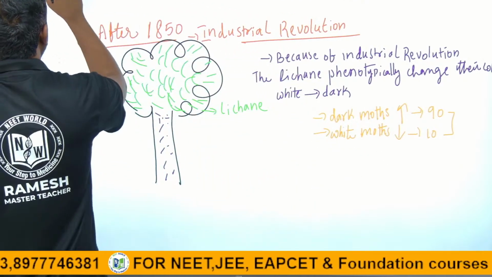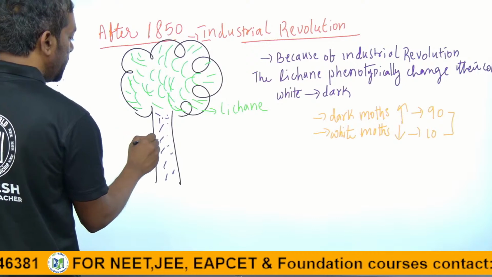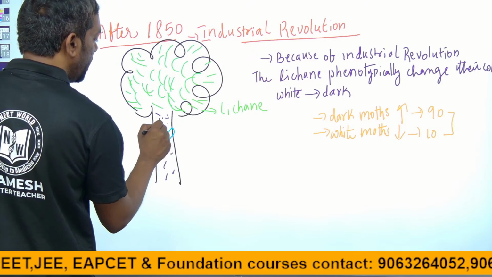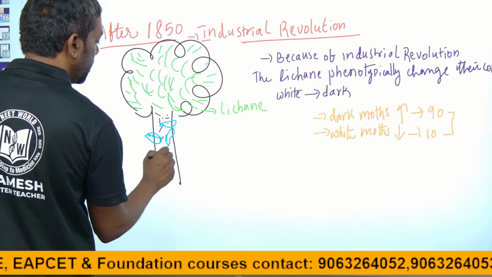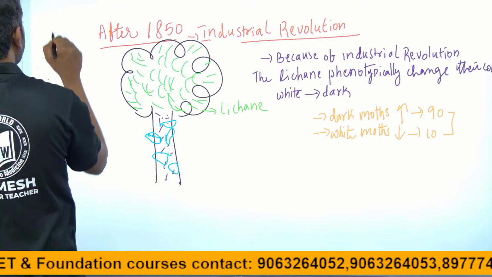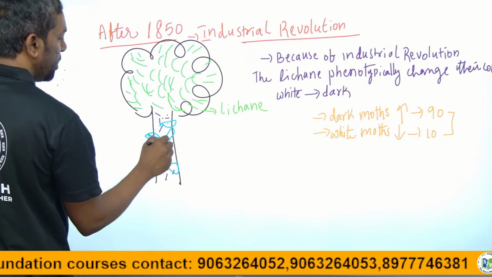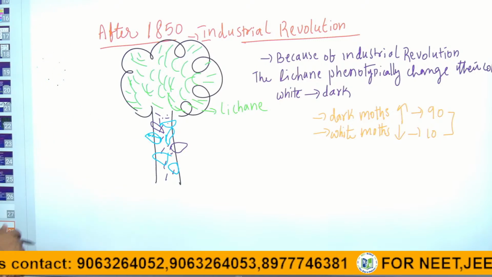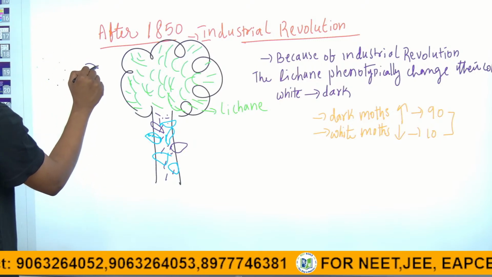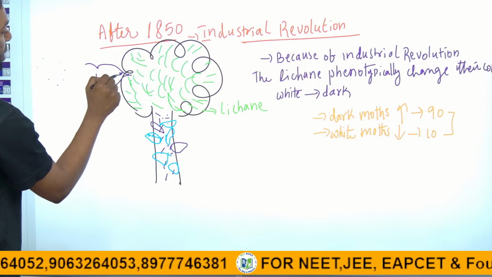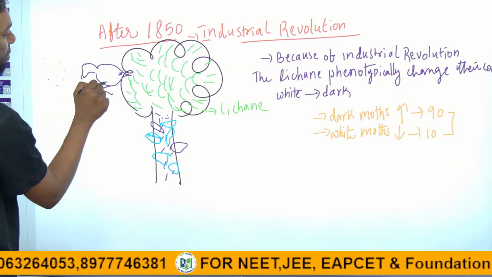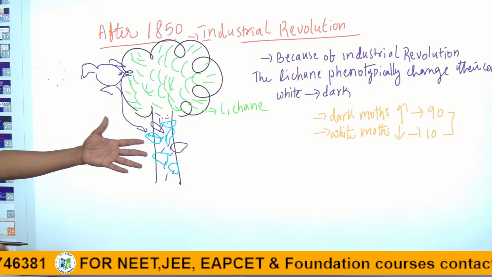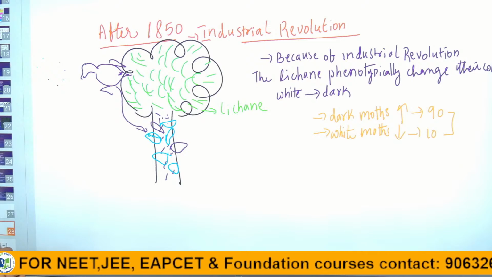If the white species lays on the bark, and the dark species lays on the bark of the tree, and the birds come, they can easily observe the white ones because the bark is dark.